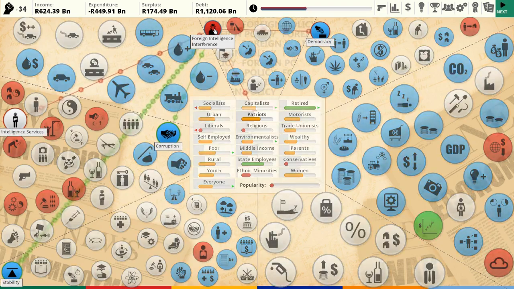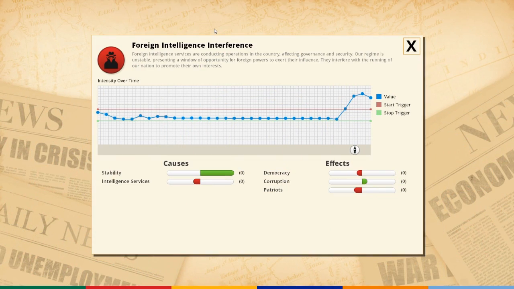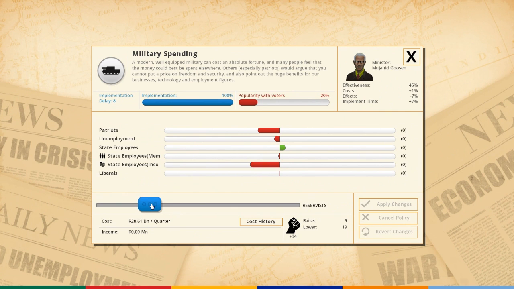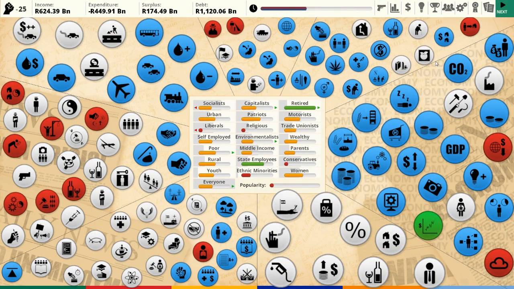But we still have foreign interference. I think if we have a bigger military, yeah, because look, we got a reservist military. That'll also be good for reducing unemployment. Just give unemployed people guns. Nothing can go wrong.